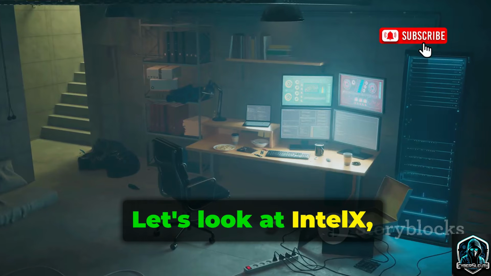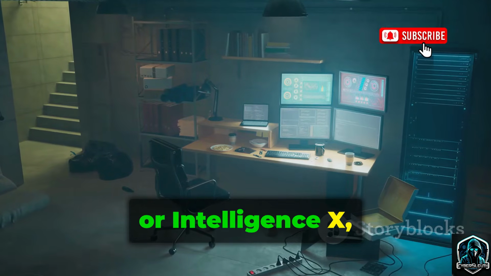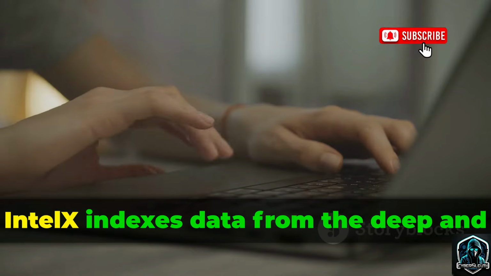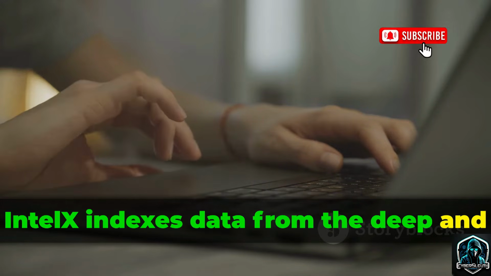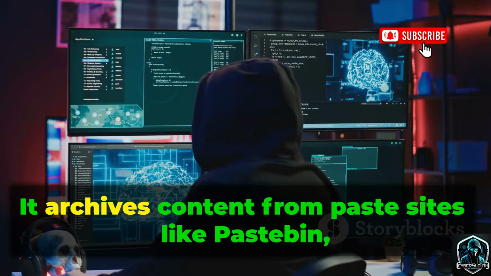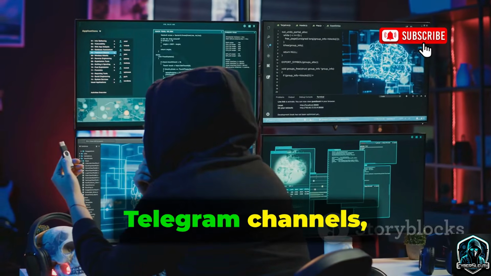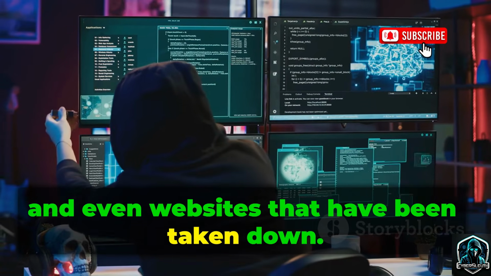Let's look at IntelliX, or Intelligence X, a powerful OSINT search engine. Unlike Google, IntelliX indexes data from the deep and dark web. It archives content from paste sites like Pastebin, forums, Telegram channels, and even websites that have been taken down.